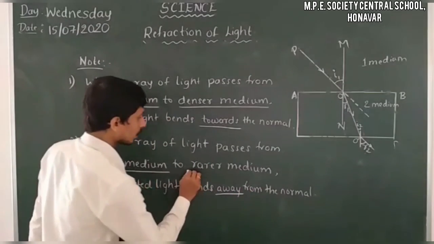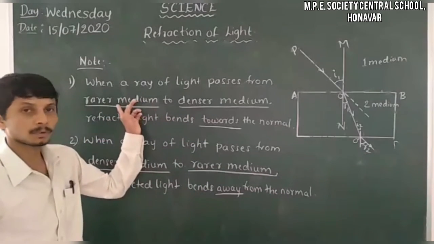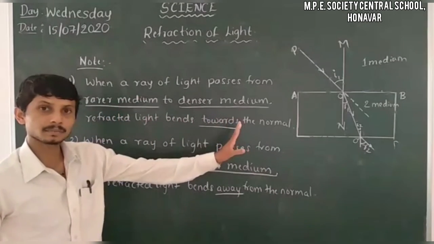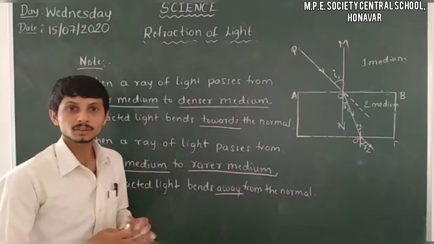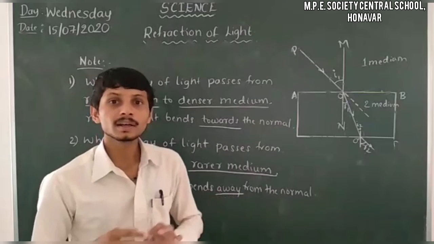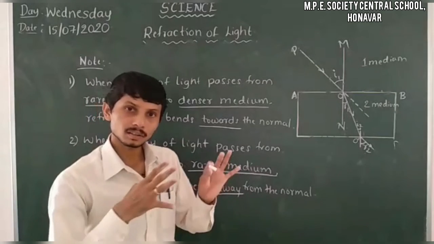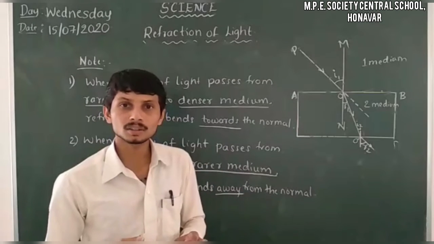Here the ray passes from a denser medium to a rarer medium. Here the ray passes from a rarer medium to a denser medium. These are the two notes we have to use while drawing the ray behavior in refraction of light. So these are all about the refraction of light and laws of refraction.